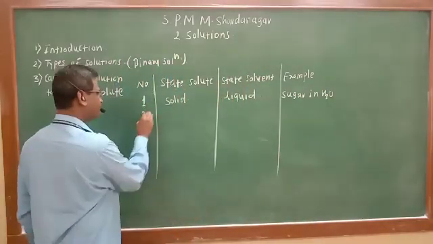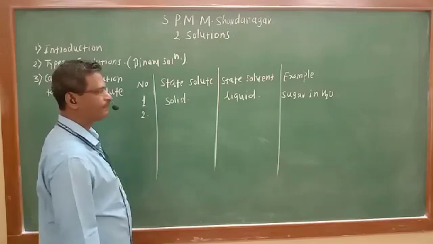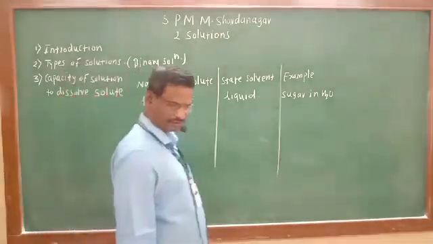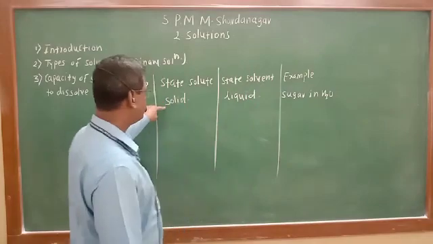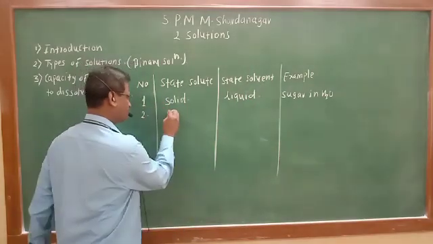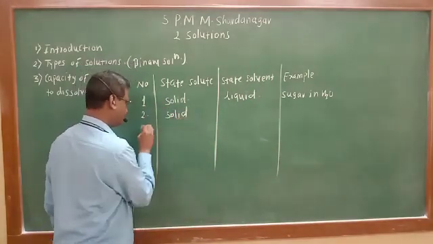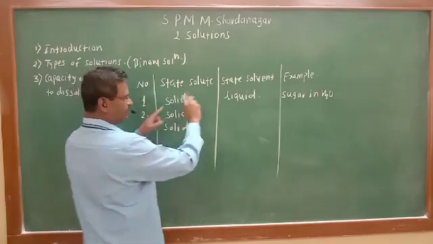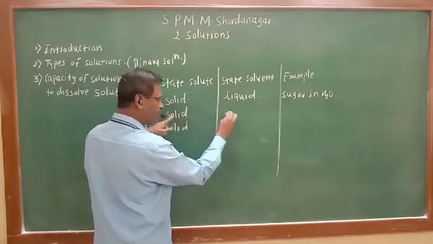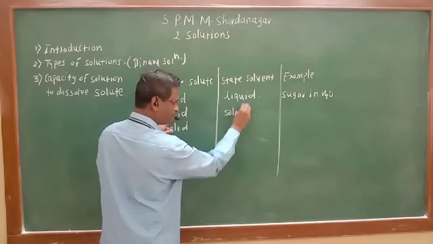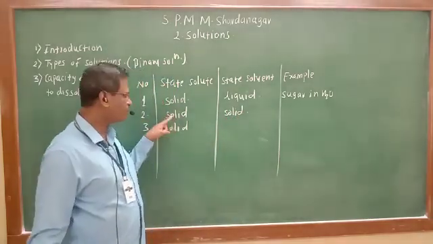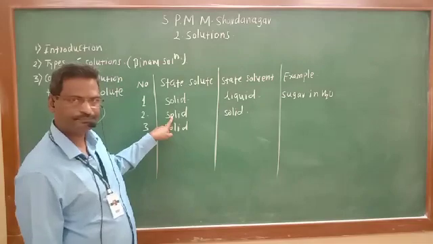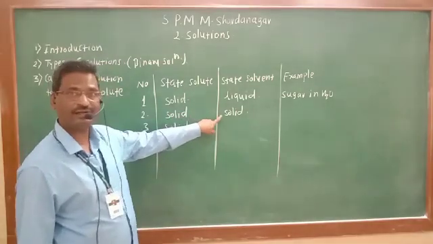Secondly, now keep this constant, solute constant three times: solid, solid, solid. Here solid in liquid. Now solid in solid, means one solid is taken in less proportion, other solid taken in large excess quantity.